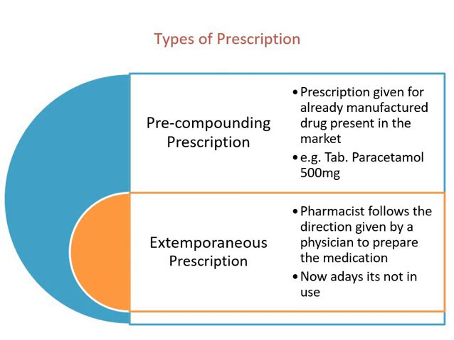दूसरा जो type है prescription का, that is extemporaneous prescription. In this type, the pharmacist follows the direction given by a physician to prepare the medication. So extemporaneous prescription में pharmacist को directions follow करनी हैं, and then the pharmacist has to dispense the medicine. But nowadays it is not in use. ये पहले use होता था, अभी ये use नहीं होता.